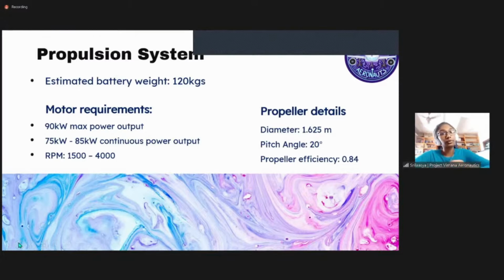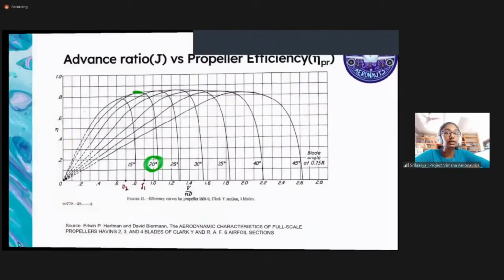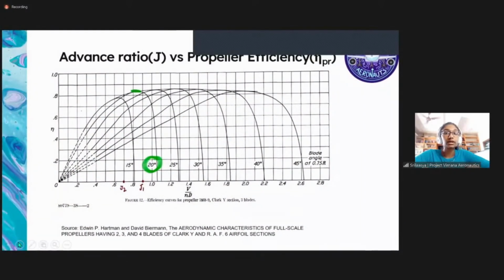Next, our propeller details. For our propeller, we decided to go with a 3-bladed configuration that is 1.625 meters in diameter. We got these values by referring to more planes with similar specifications, like electric LSAs that require the same amount of thrust. Then we had to use a graph in order to find our propeller efficiency and pitch angle.